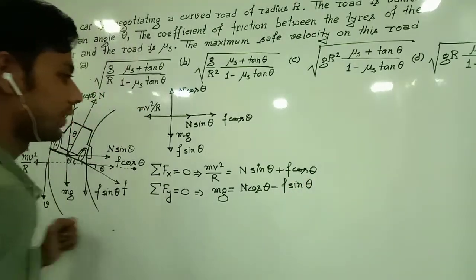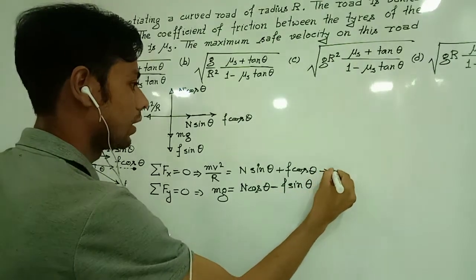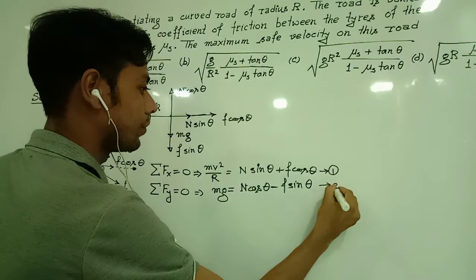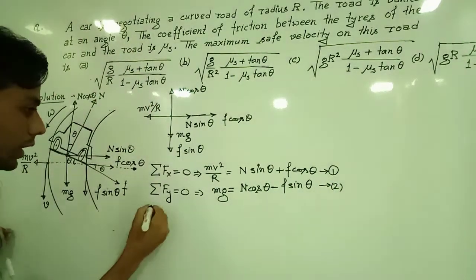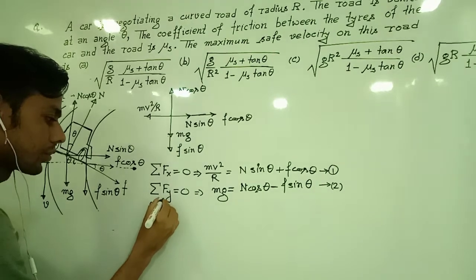This is our equation number 1 and this is our equation number 2. If we divide equation 1 by equation 2,